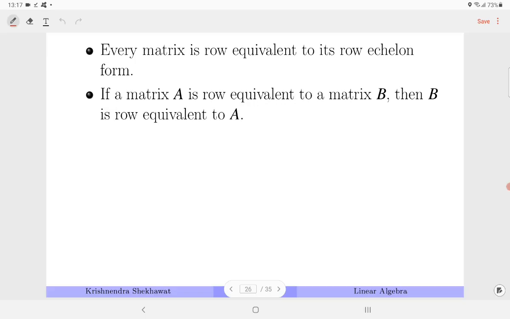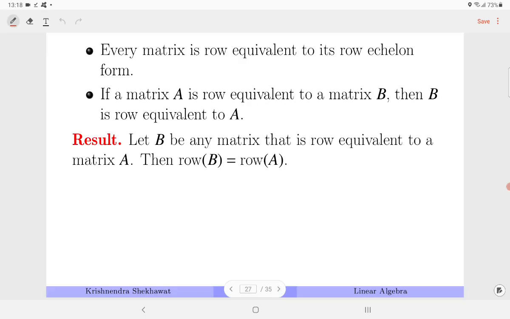So if a matrix A is row equivalent to B, of course B is row equivalent to A, because if you can go from A to B by applying the row operations, you can identify the row operations to go from B to A. But this is the most important remark. It says that if B is a matrix that is row equivalent to A, then row A is equal to row B.